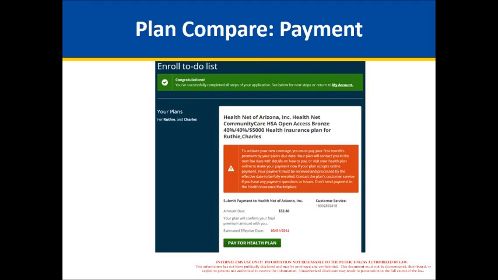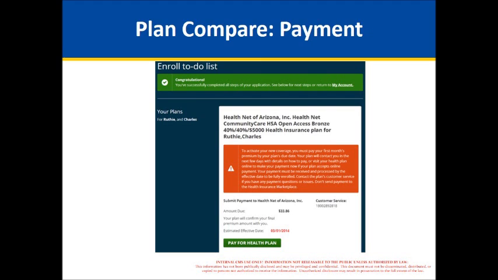And also, I just want to highlight a few things. That's really the last step, as the person follows through, and when they click on that Pay for Health Plan, it'll either take them directly to the plan's website if they have an online payment system, or it'll take them through steps for information on how to submit a payment for their plan. So I wanted to just highlight a couple things. We also have new functionality. It's not so new anymore, actually, that allows people to submit changes in the online application. And if someone newly indicated that they are American Indian or Alaska Native, the system will determine them eligible for a monthly special enrollment period, so they can change plans if they choose to.